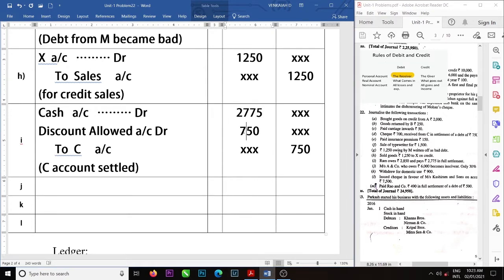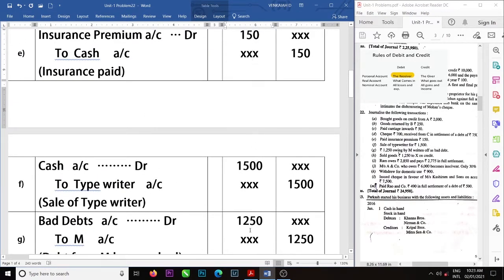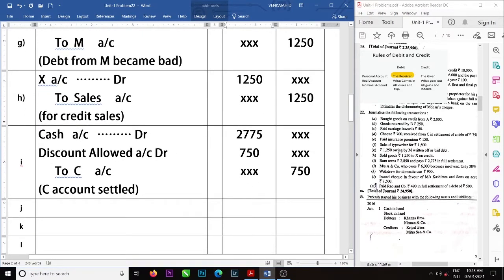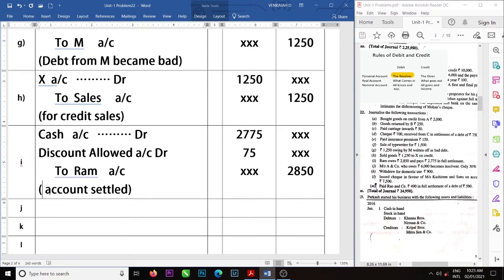This discount is a loss to us. And the total amount is 2850. Who is the giver here? Ram. Ram account credit. So Ram account settled. Right.